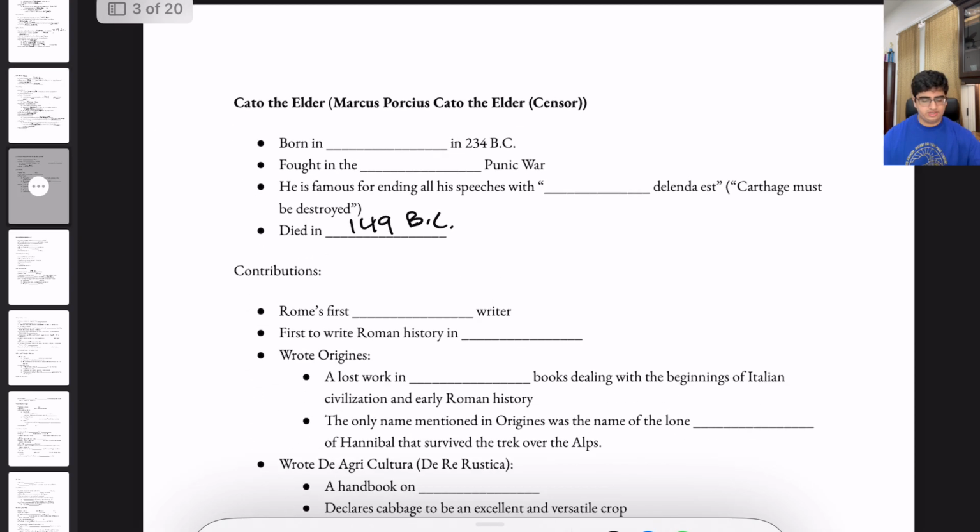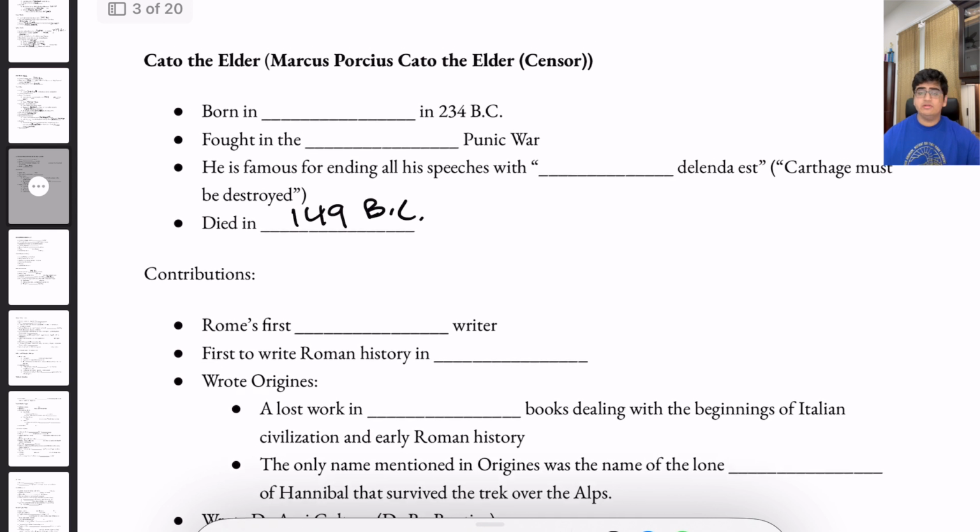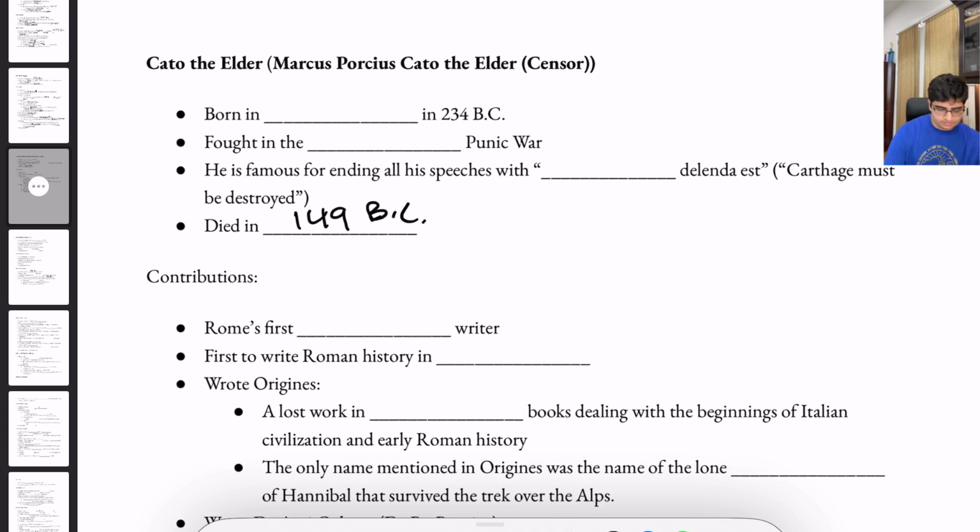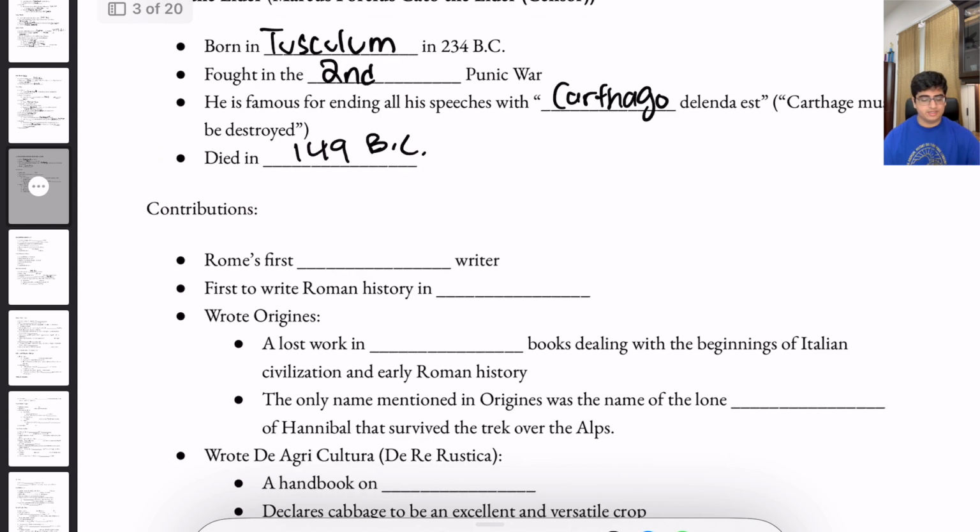Now let's move on to Cato the Elder. Cato the Elder, or Marcus Porcius Cato the Elder, or Cato the Censor, was born in Tusculum in 234 BC. He fought in the famous Second Punic War, and he is famous for ending all of his speeches with Carthago delenda est, which translates into Carthage must be destroyed. And he died in 144 BC.